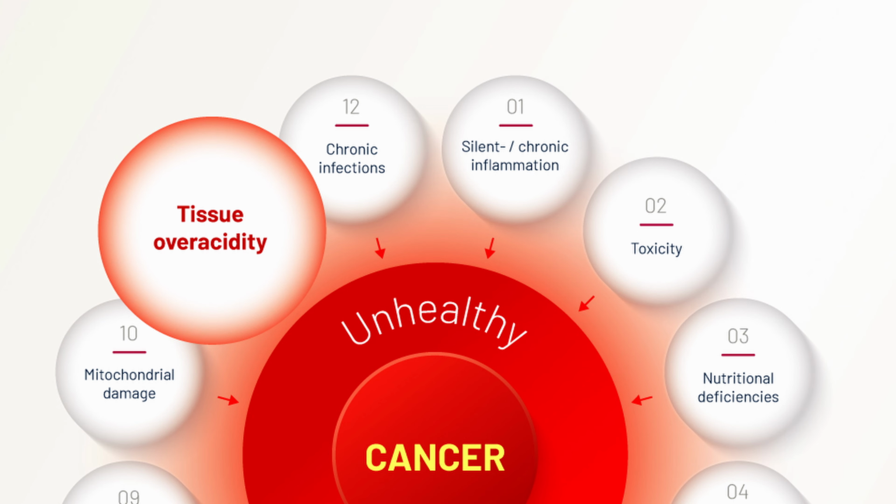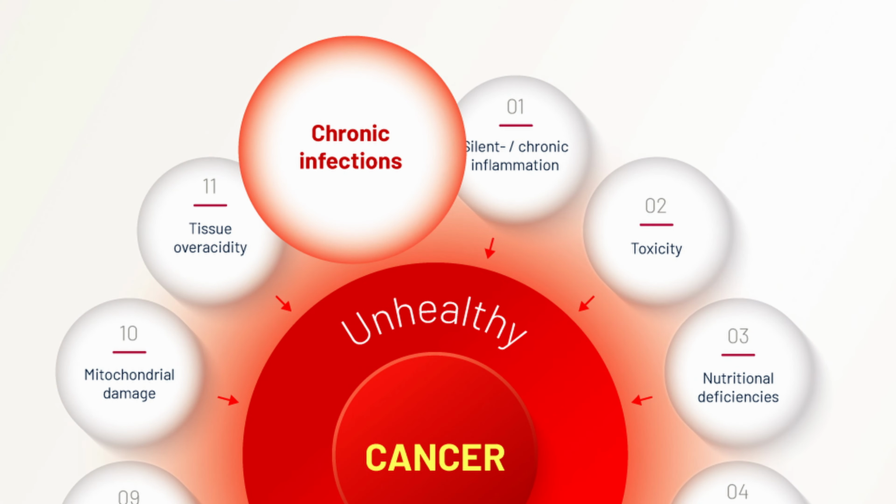Overacidity, in other words, a low pH, the dominance of acidity in our body, is another factor that contributes to unhealthy developments in the body that opens the door for cancerous diseases. And chronic infections can cause cancer. We know that from chronic liver infections like hepatitis or chronic infections of the female cervix that lead to a much higher risk for cancer in these parts of the body.